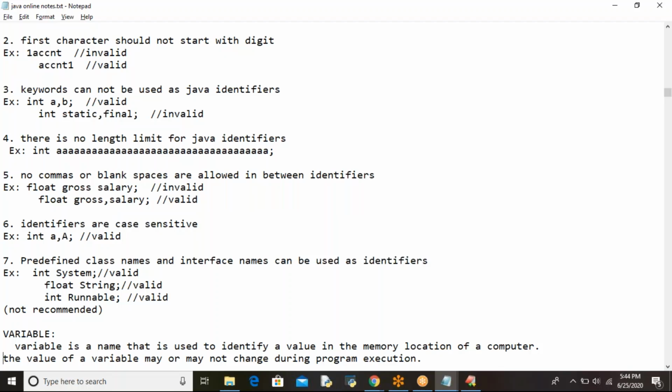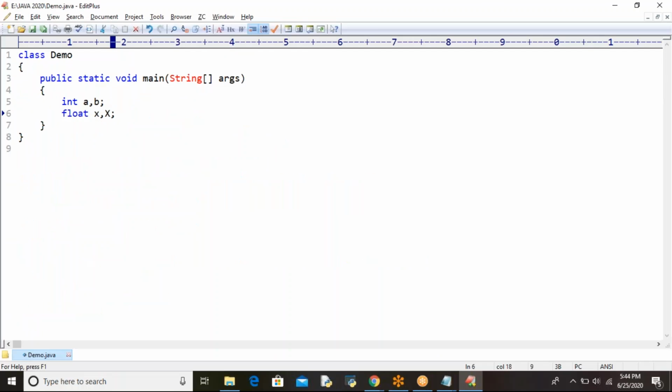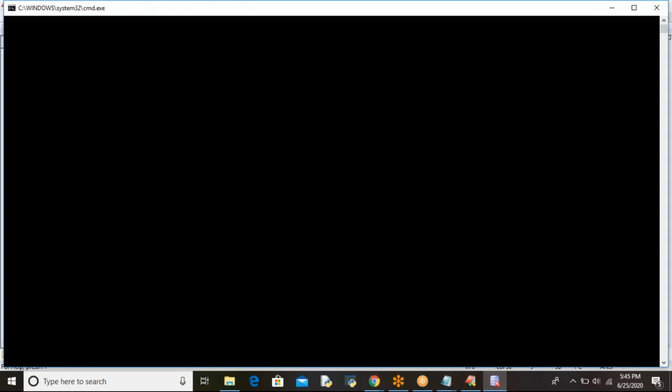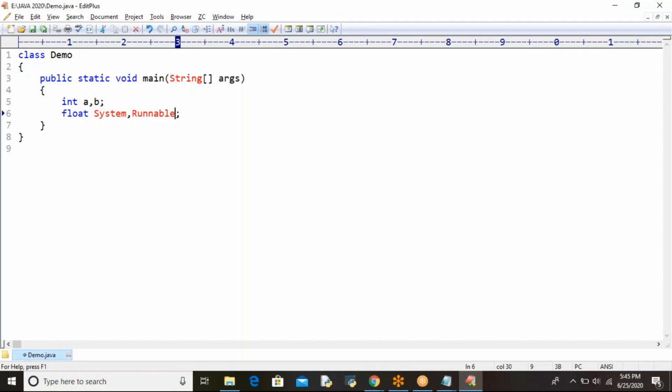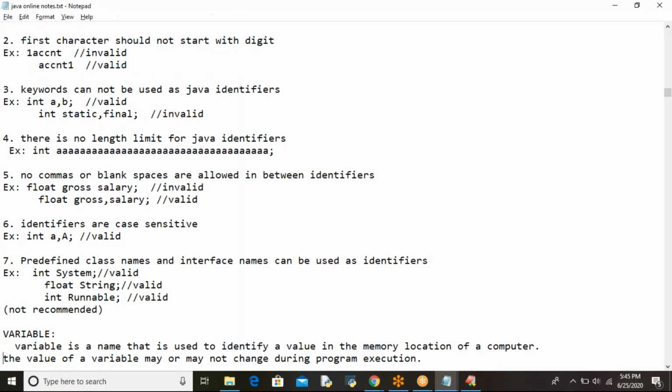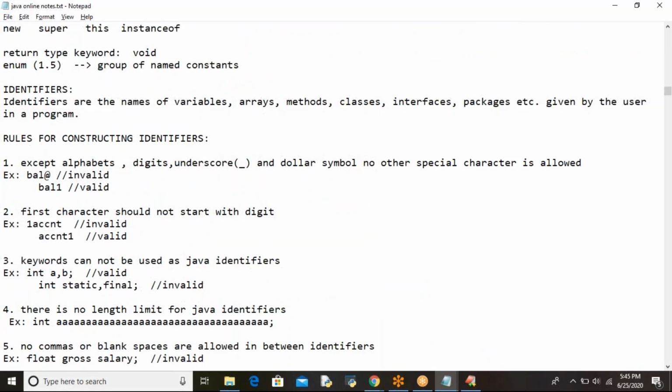Okay. Predefined class names and interface names can also be used as identifiers. That means I have taken System as a class name and Runnable as an interface name. Those are predefined. System is a predefined class name and Runnable is a predefined interface name. What is predefined? Provided by the scientists. Got it? So this is successfully accepted. So this is nothing but identifiers.